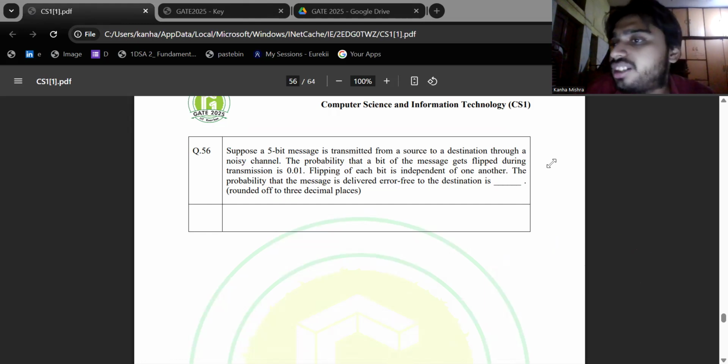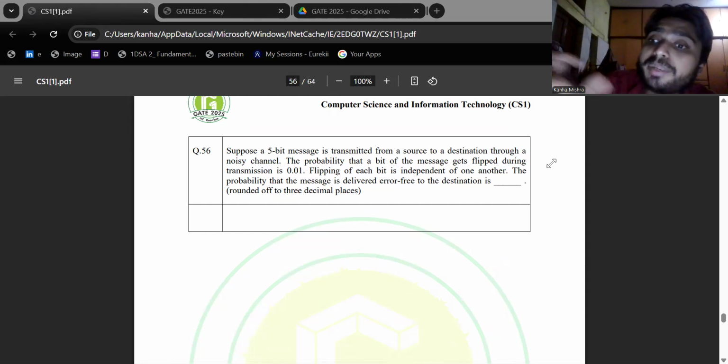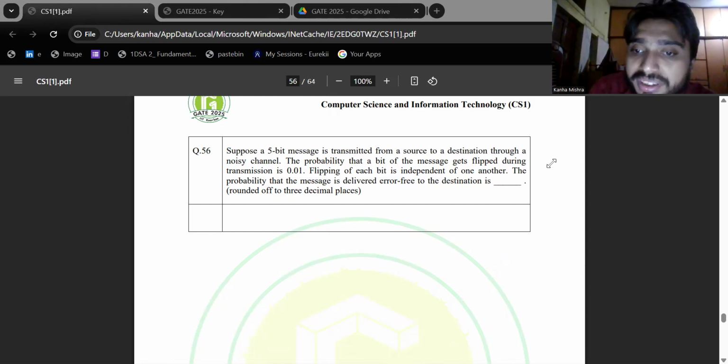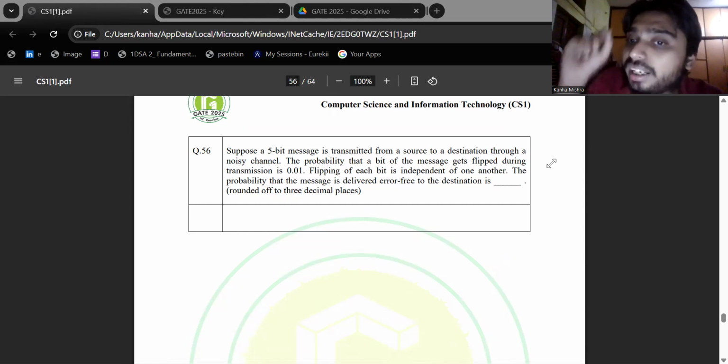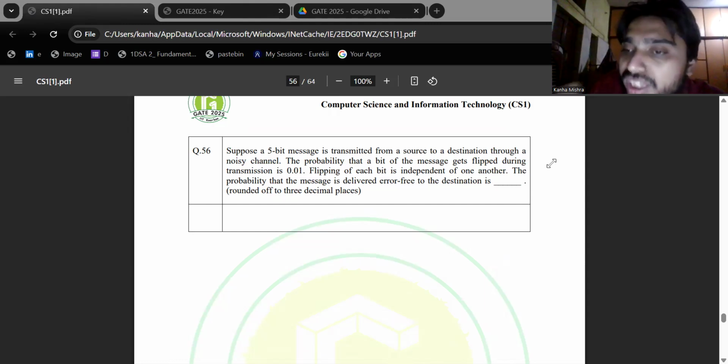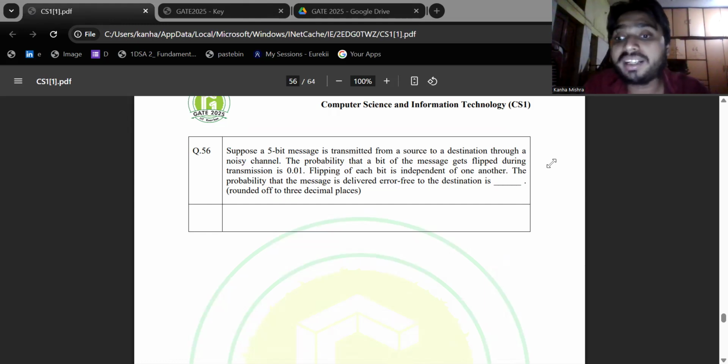Let's understand Bernoulli trials. By the way, this concept is done in class 12, so we expect that you know that. A Bernoulli trial is an experiment with two possible outcomes, either success or failure. Repeating it independently multiple times forms a Bernoulli process. Transmitting each bit over a noisy channel with a fixed flip probability is a Bernoulli trial. Flipping probability is 0.01 and not flipping probability is 0.99.